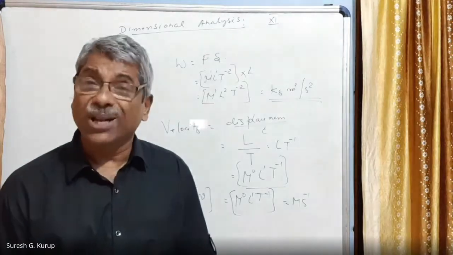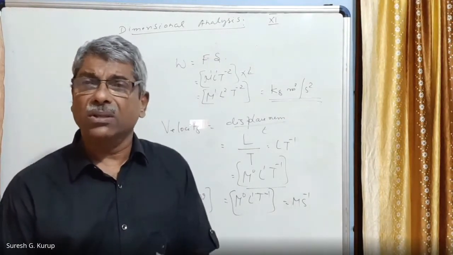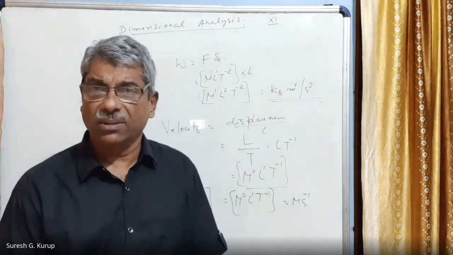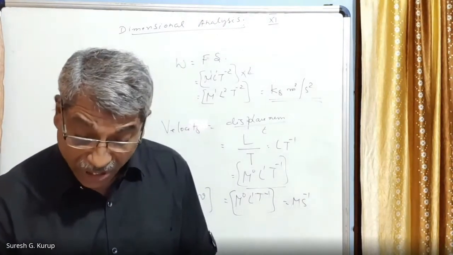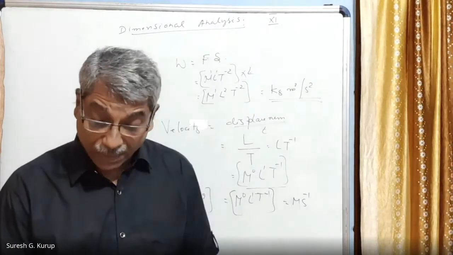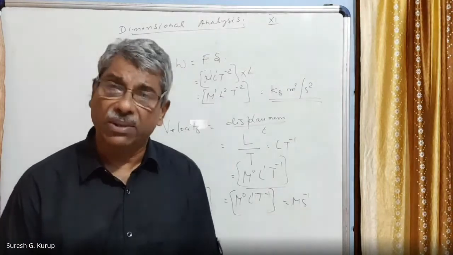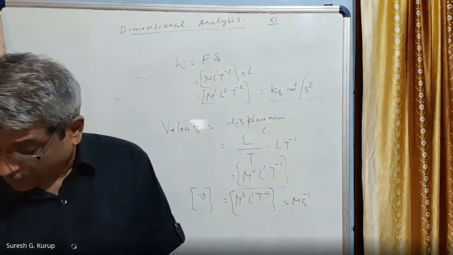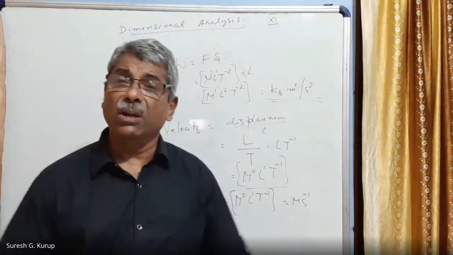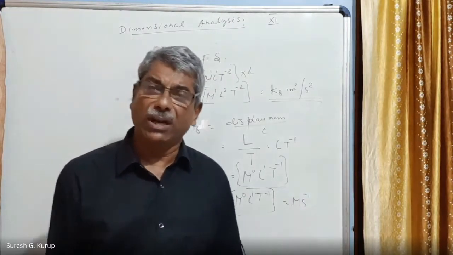One is dimensional constants, which means those constants that have dimensions. Next, dimensional variables. Then dimensionless constants and dimensionless variables. So, in terms of dimensions, we can categorize the total number of quantities in terms of their nature.